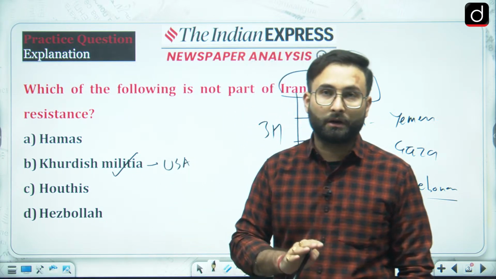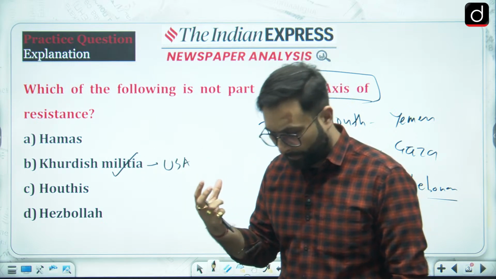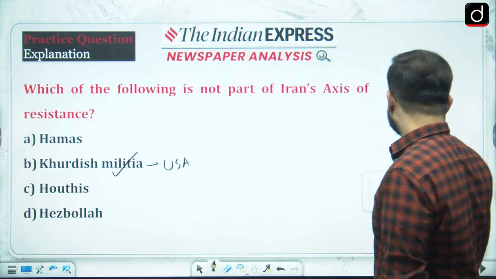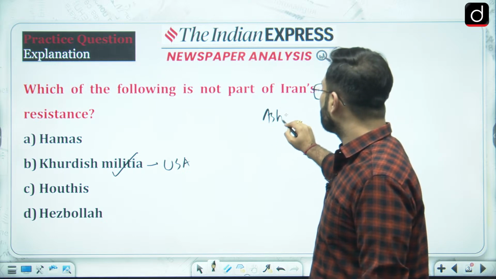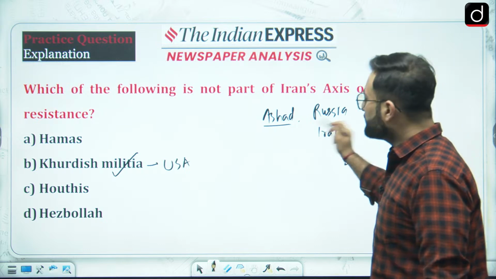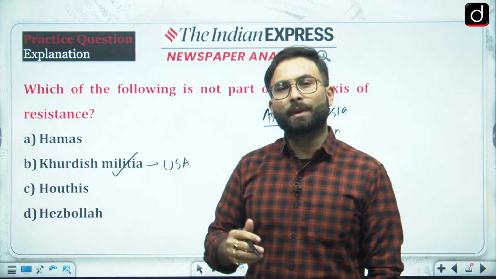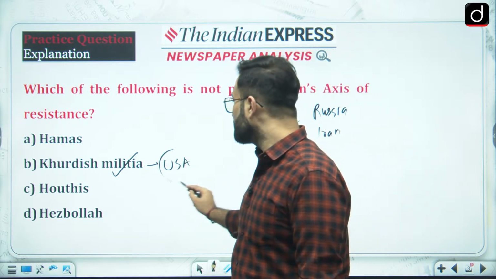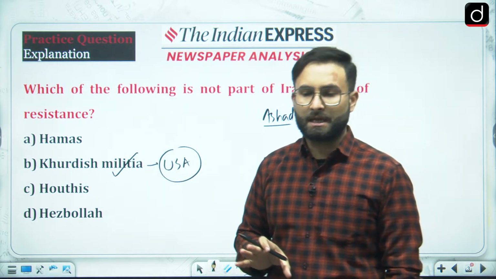That is not on record, but I'm saying that when we are talking about Syria, there are various groups which are working over there. When we talk about the recent fall of the government of President Assad, President Assad's government was supported by Russia and Iran. Against that there were opposition rebels, which were earlier supported by USA, but later, because of their links with the Islamic states and all, USA stopped supporting them, and now USA is supporting Kurdish militia over there. So that is the dynamics of the Middle East region right now.